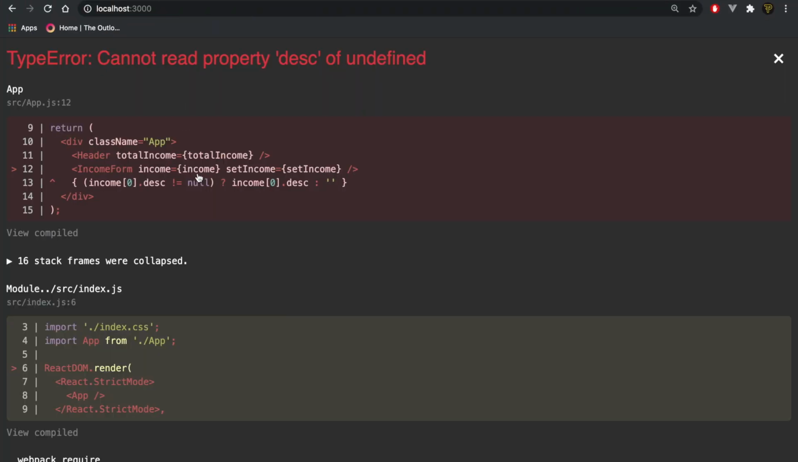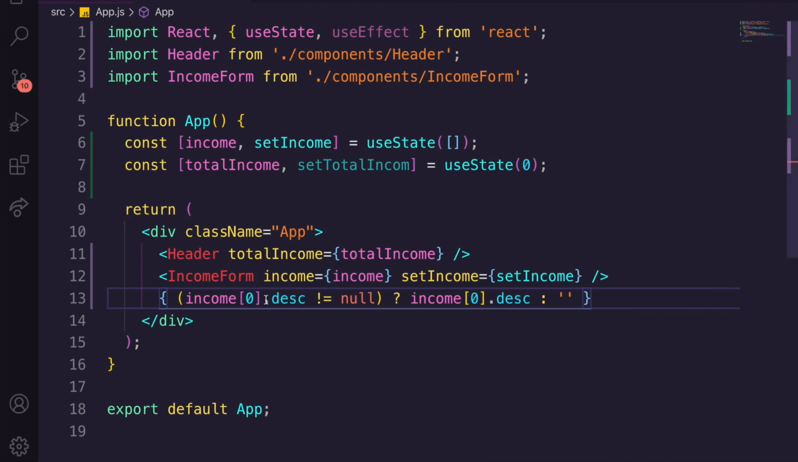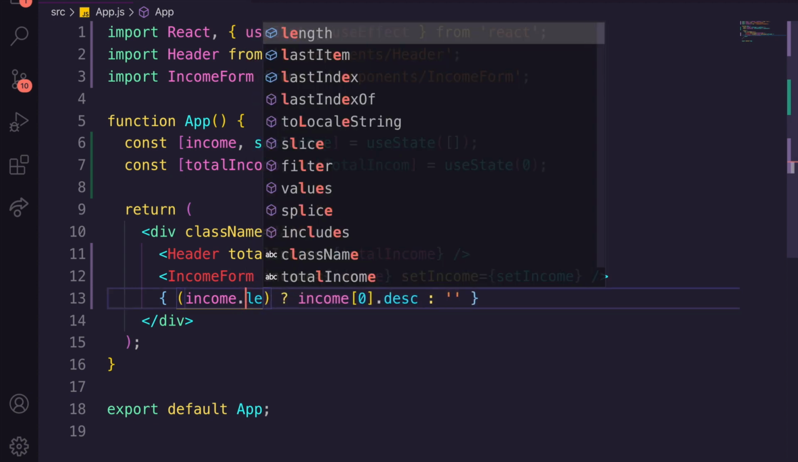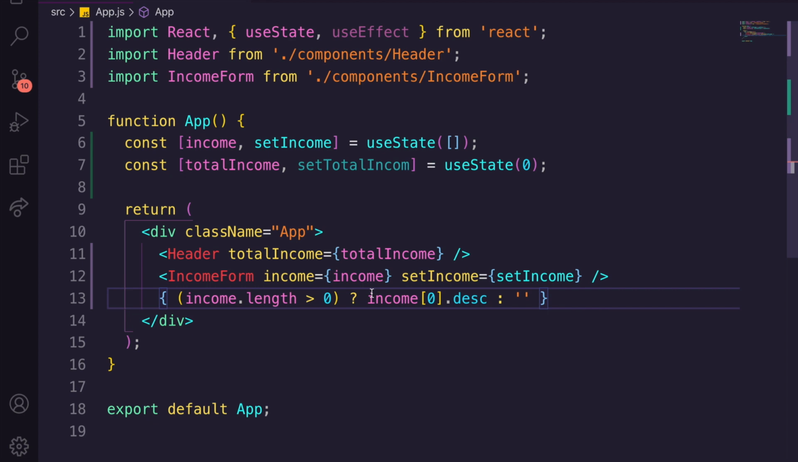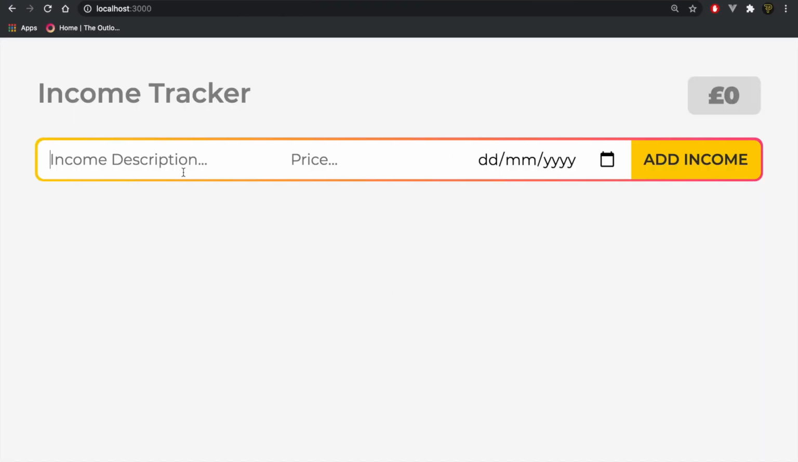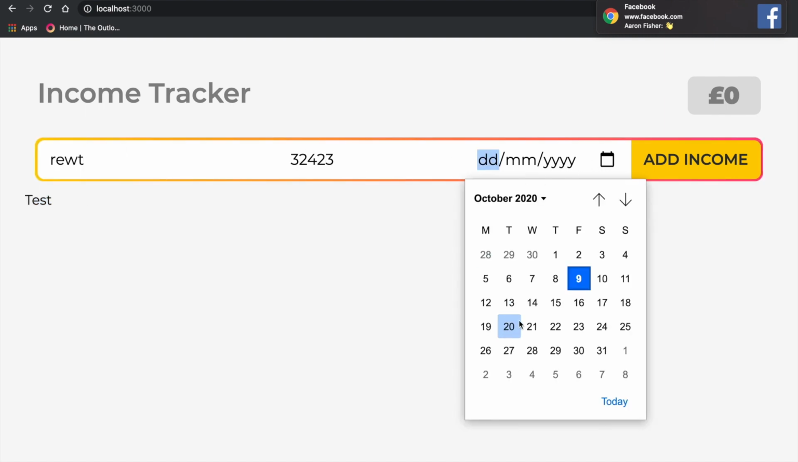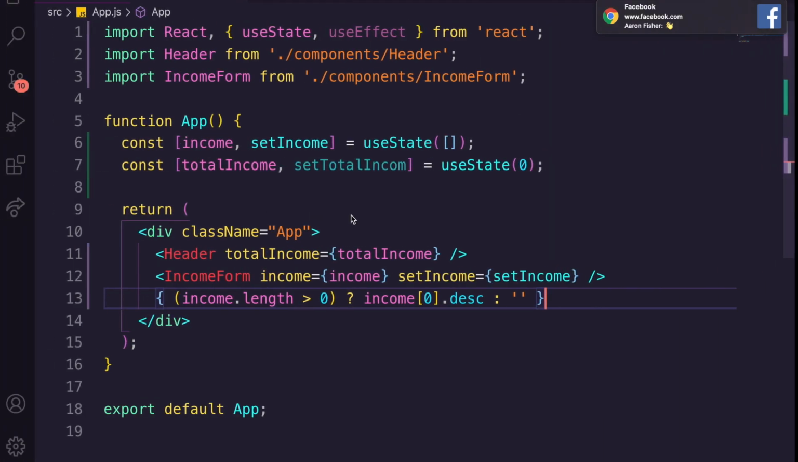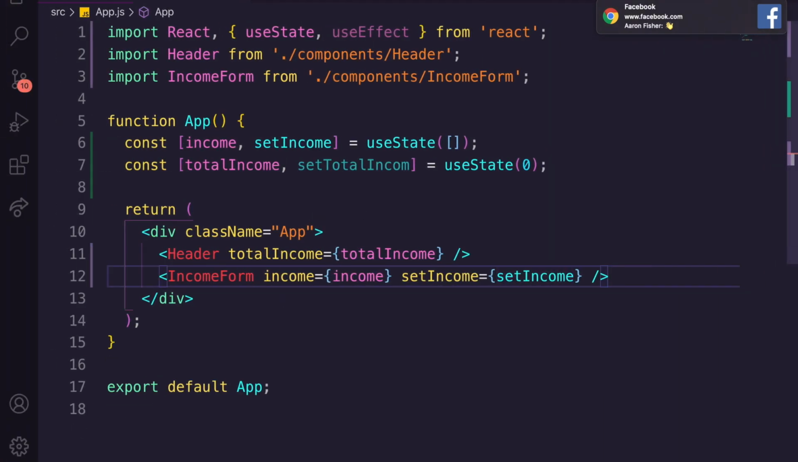Hit save, go back. Cannot read property of desk of undefined. I think it's actually because we need to check if this is not equal to, or oh, Tyler, you're an idiot, it's an array. Is length greater than 0. There you go. So now if we add a new income, let's say test 123, and we go down to 15 and we click add income, you can see it adds test here. Now if we add another, it won't do anything because we've only inputted one, but we need to output multiple. So that's awesome. So let's remove that.